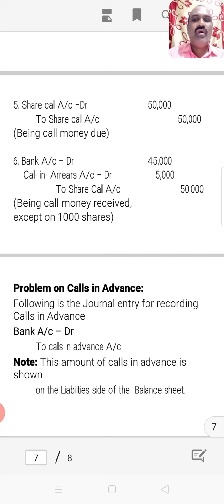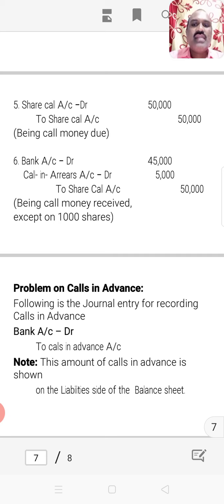Bank account debited. Look at the sixth entry on the top: bank account is debited, but calls in arrears will not come in the case of calls in advance. Instead, there will be one debit, that is bank account debited, and two credits: to share call account, and also to calls in advance account. This kind of entry is made in the books of account in case of calls in advance.